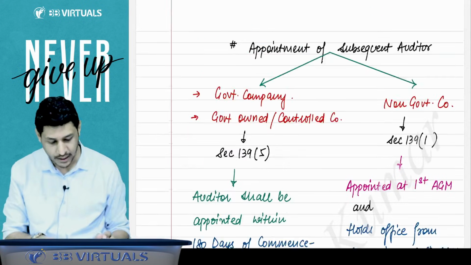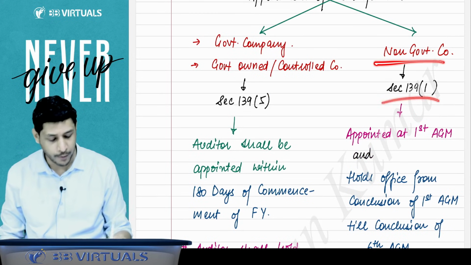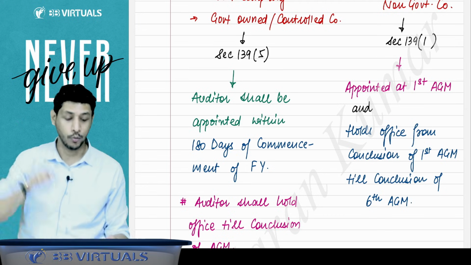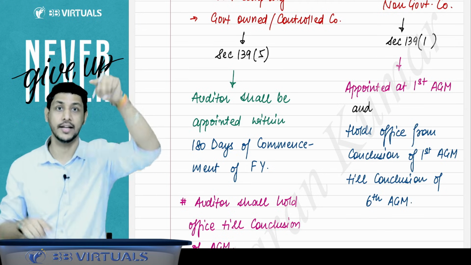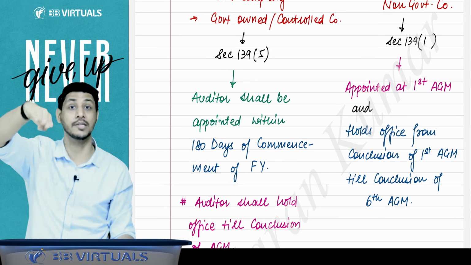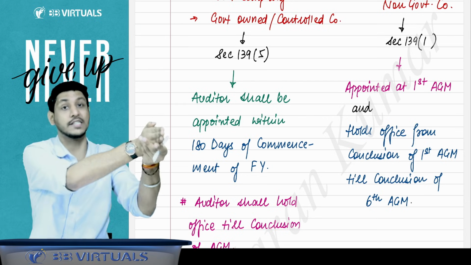But now I'll talk about the non-government company. That is a very big part. For a non-government company, how do you appoint the subsequent auditor? The first auditor who was appointed in a non-government company was appointed by the board of directors within 30 days of incorporation, or if they failed, then the members appointed within 90 days, and that auditor will hold office till the conclusion of the first AGM.